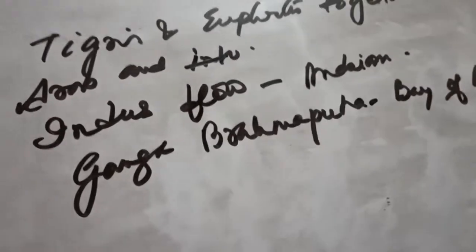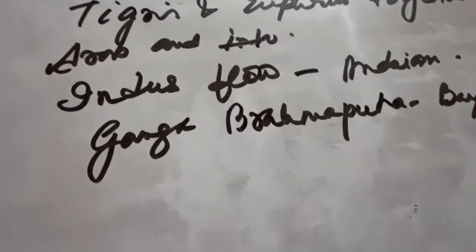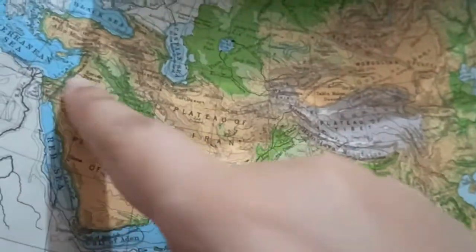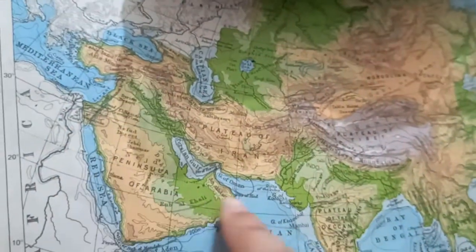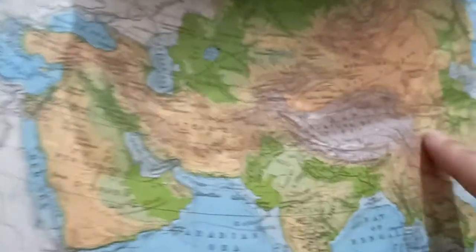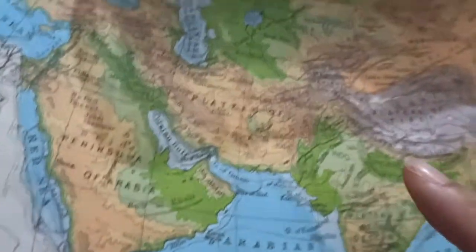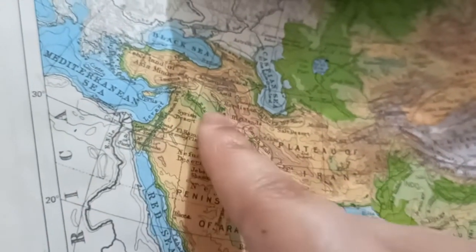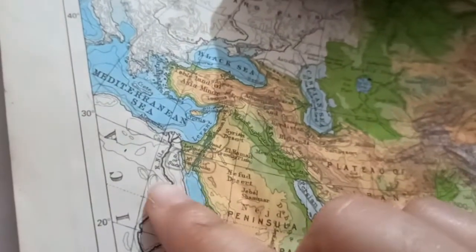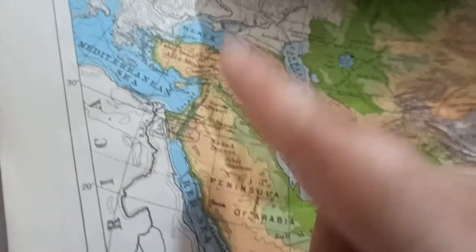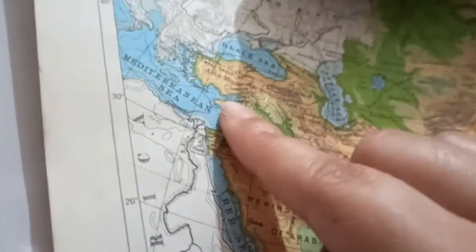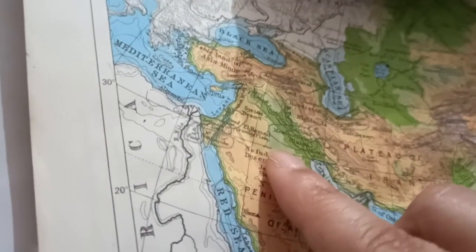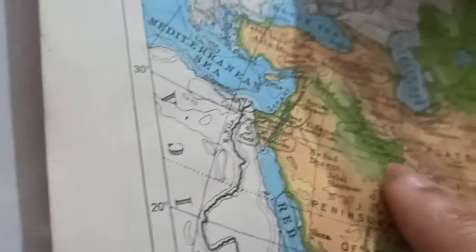Now let us see these rivers in the map. The rivers of the western, southern and southeastern section of Asia. The important rivers we have are the Tigris and the Euphrates, which together join and form one river known as the Shatt al-Arab.